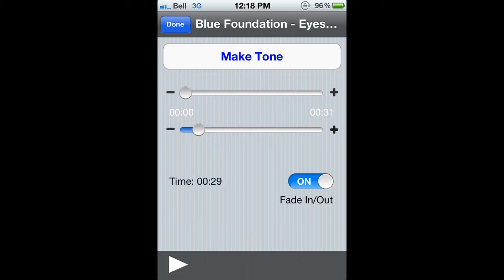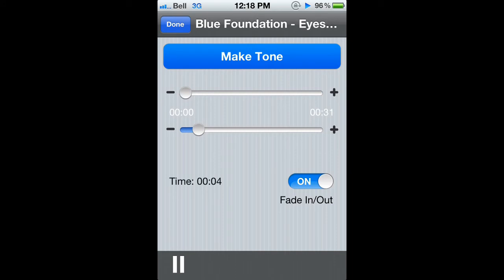But yeah, so this application will get you free ringtones. You can make them with whatever song you want, chop them up, whatever part of the song you want. And now, once you have